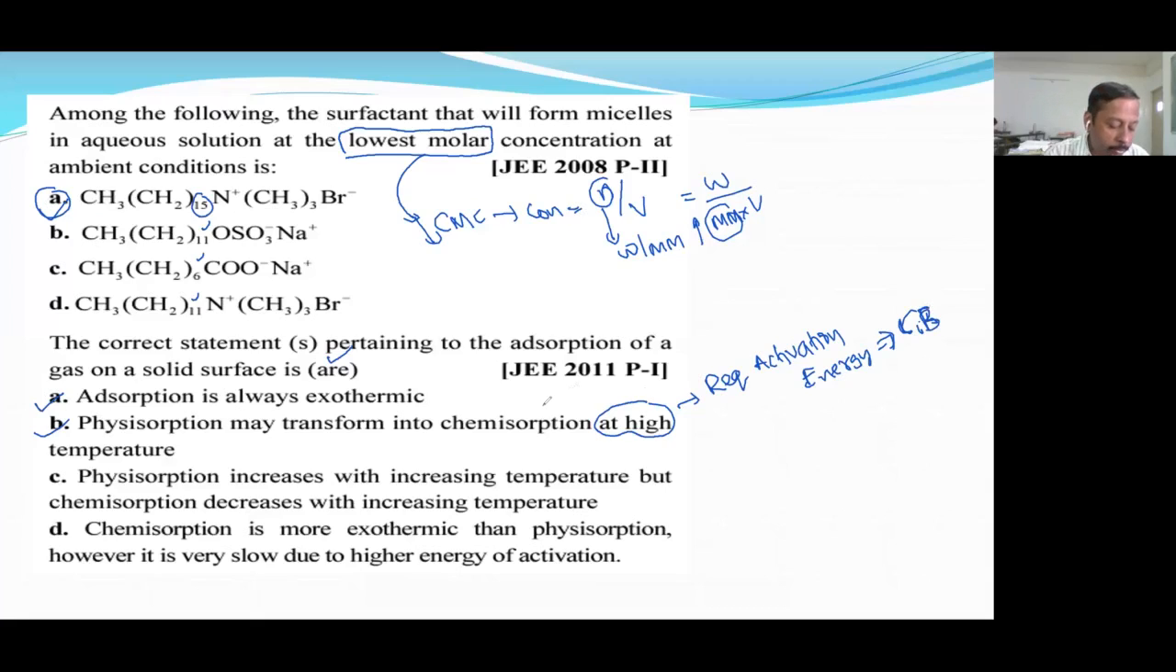Okay. Next, option C: physisorption increases with increase in temperature. Is it correct? No. Physisorption decreases with increase in temperature, but chemisorption increases. This is wrong. Chemisorption is more exothermic than physisorption. Okay, this is correct. So A, B, D are correct. Answer to this question are A, B, and D.